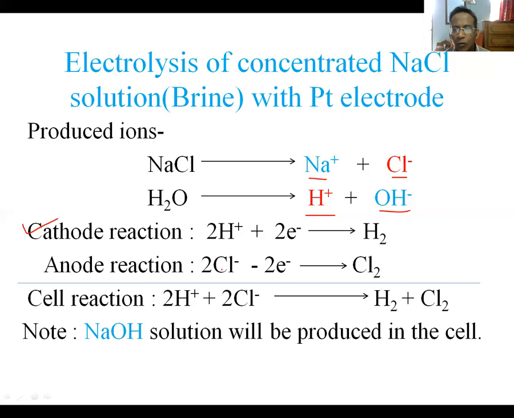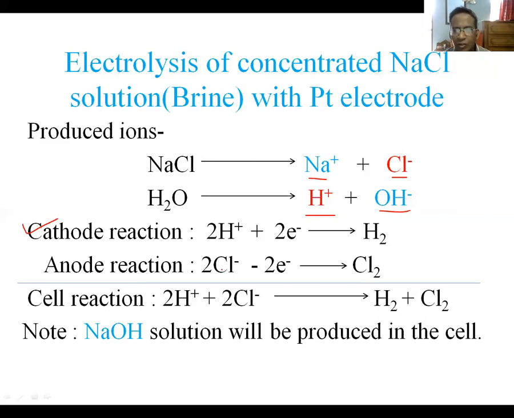What is the cause? The cause is the high concentration of chloride ion in comparison to the hydroxide ion. The concentration of chloride ion in brine in comparison to hydroxide ion is very high. If we find only one hydroxide ion in the solution, we shall get 1 lakh chloride ion in the solution.